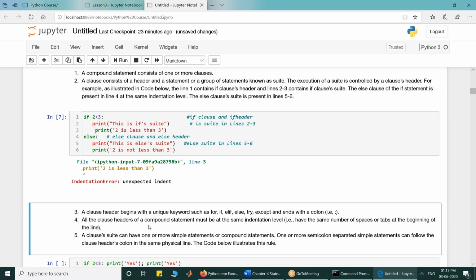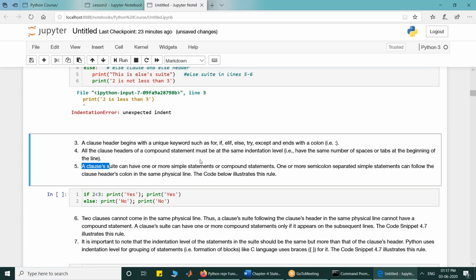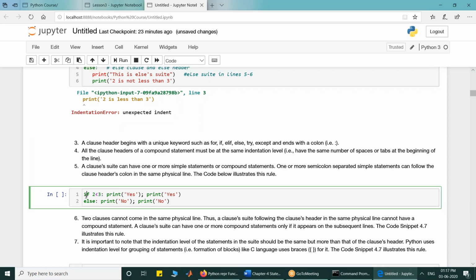So a clause suit can have one or more simple statements or compound statements. If the suit consists of simple statements, they can appear on the same physical line. For example, in this case, this is my clause header and this is the if suit. Since the if suit consists of simple statements which are semicolon separated, they can come on the same physical line.